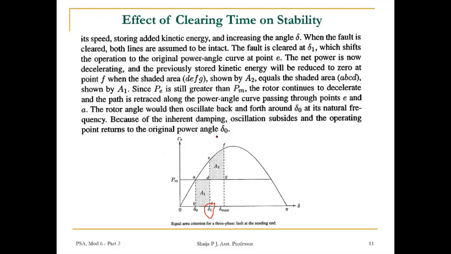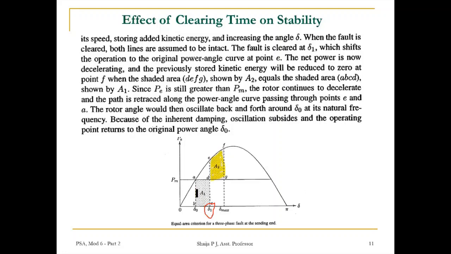This shaded area A2, that is D, E, F, G, equals the shaded area A, B, C, D, shown by A1.